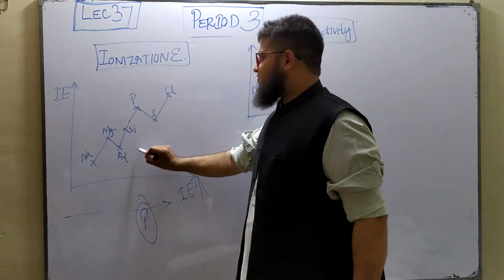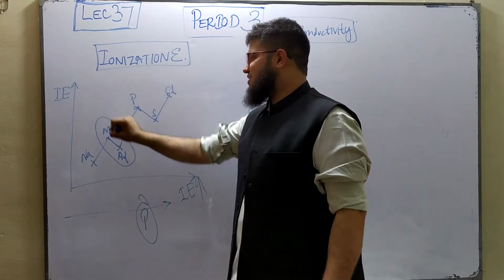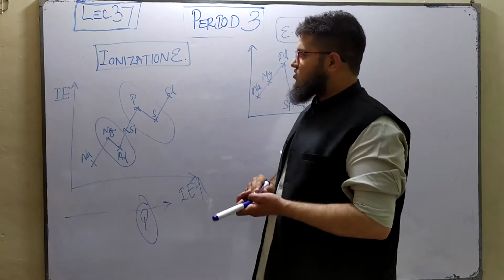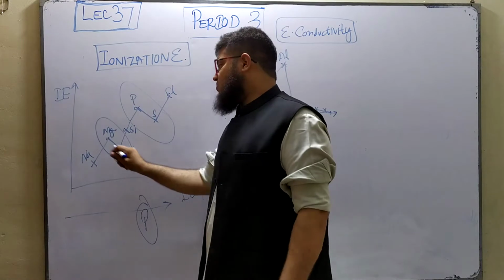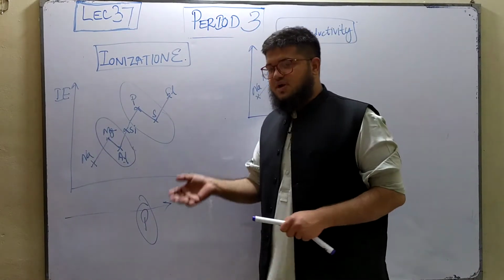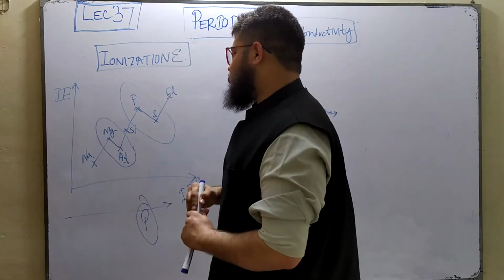For instance, from magnesium to aluminum there is an exception, there is a downfall, there is a decrease, and from phosphorus to sulfur there is a decrease, and generally it is increasing, okay? So now, meaning aluminum is less than magnesium and sulfur is less than phosphorus. We've already discussed the reasons behind this in our previous lectures on ionization energy, but I'll quickly review this.